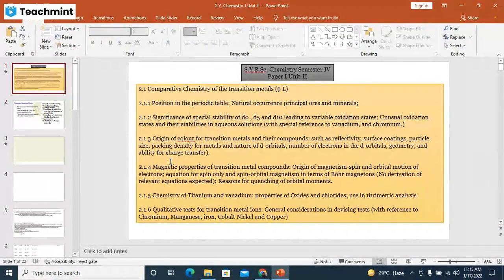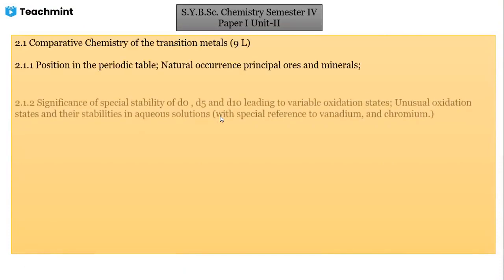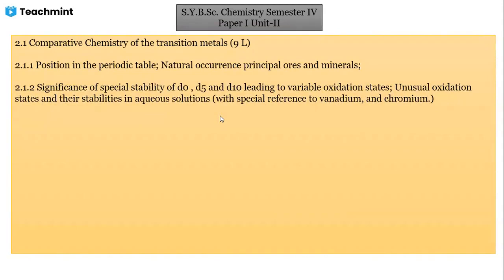In that, we have already studied in the class the position of the transition elements in the periodic table. Then we talked about the natural occurrence of these elements and their minerals, with a little bit of examples. Then we talked about the special stability of d0, d5, d10 leading to variable oxidation states. Then unusual oxidation states and their stabilities in aqueous solution with special reference to vanadium and chromium.